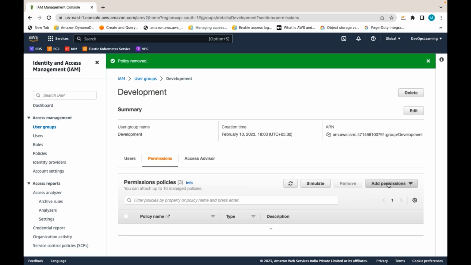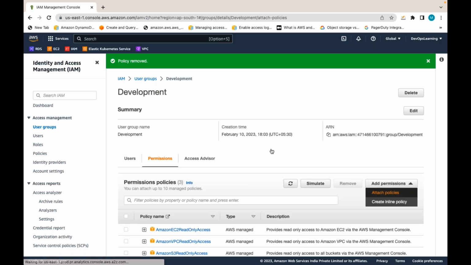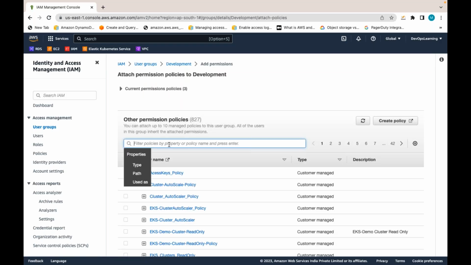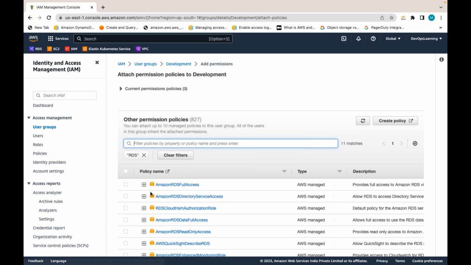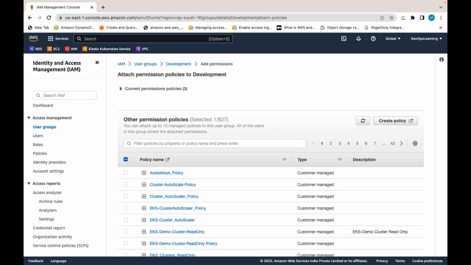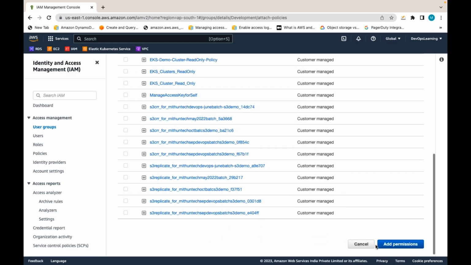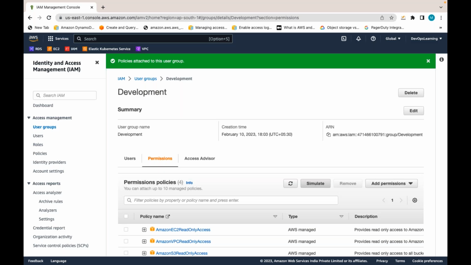If required, I can add anytime. Attach policies like this. RDS read only I'm giving, like this. I'm attaching a policy.